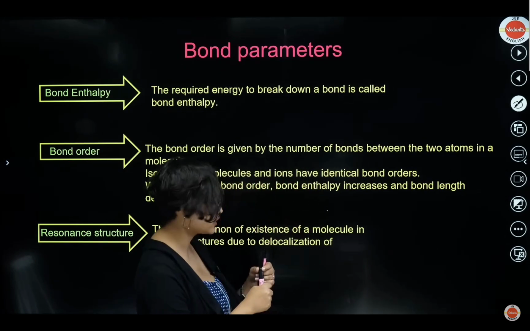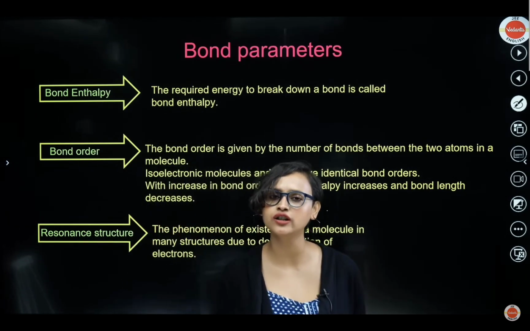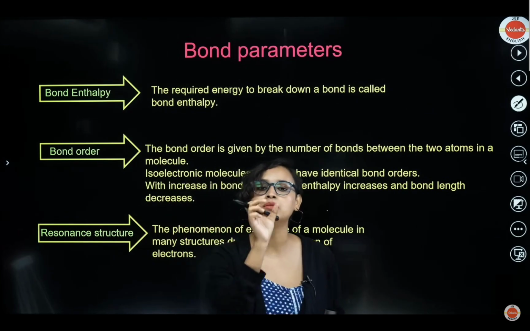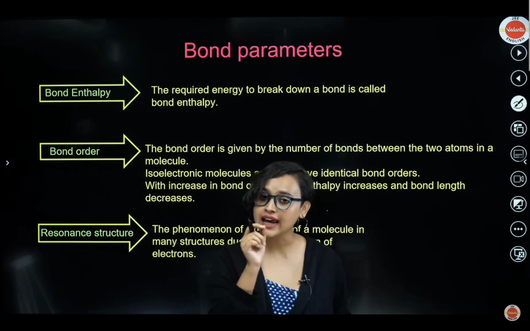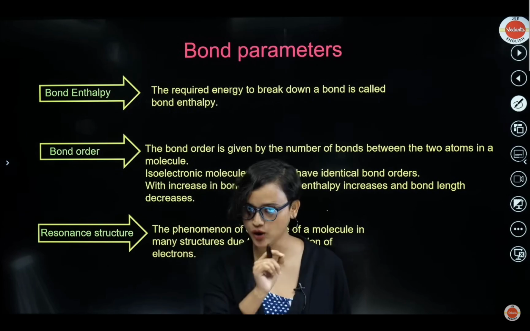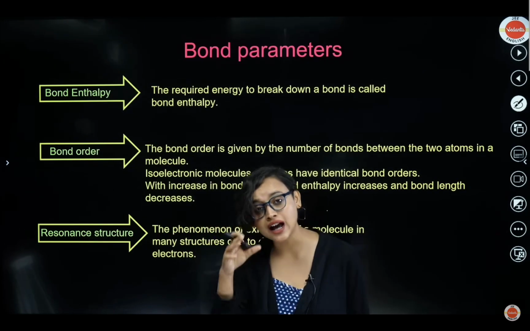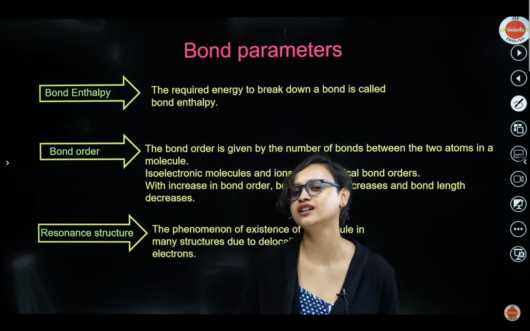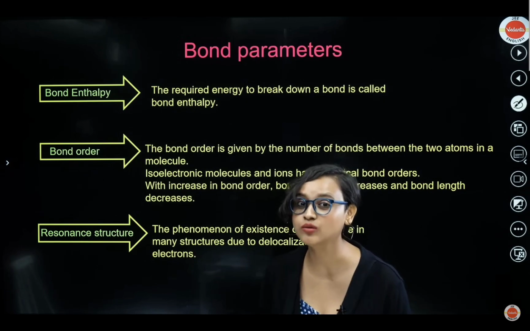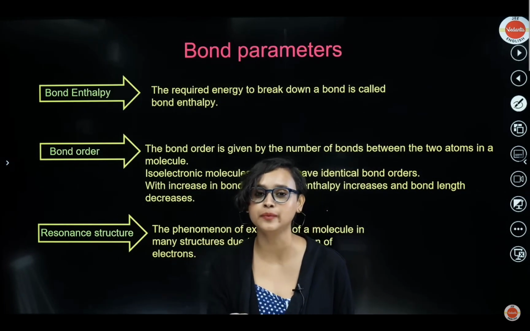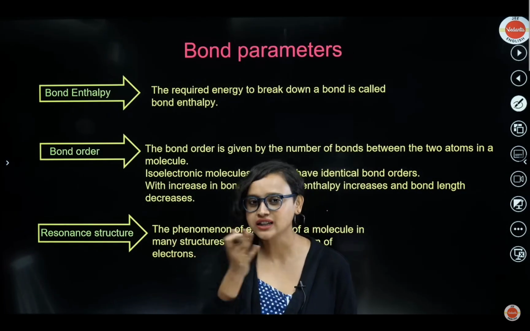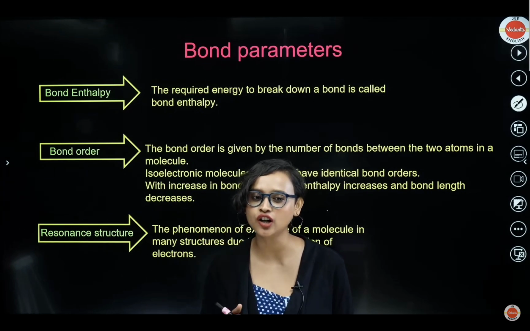Now here is something that you need to know. Isoelectronic molecules. What do we mean by isoelectronic molecules? That means the molecules have the same number of electrons. They are called isoelectronic molecules. So isoelectronic molecules and isoelectronic ions have identical bond order. What do we mean by identical bond order? Identical bond order means they have the same bond order. Obviously, they have the same number of electrons. Now, how will they bond? They will bond also in the same way. So obviously, they have identical bond order, right?